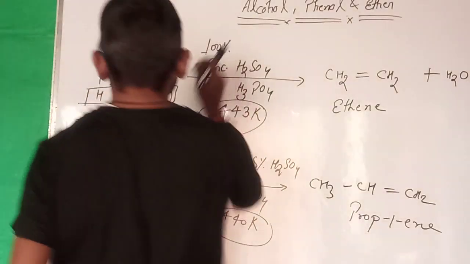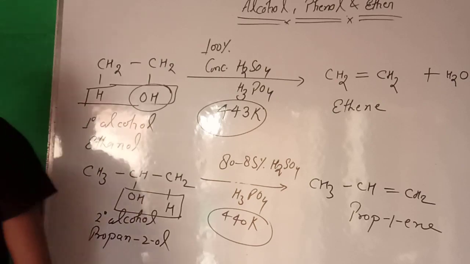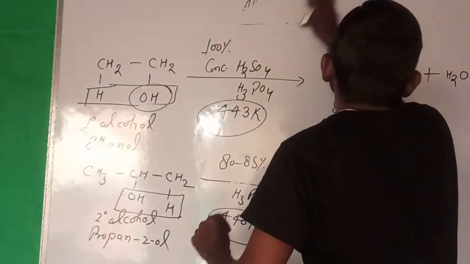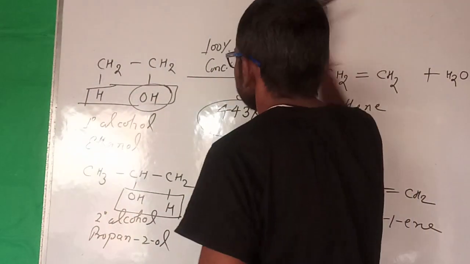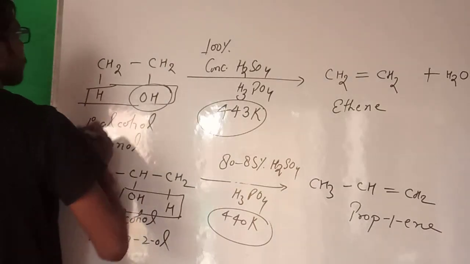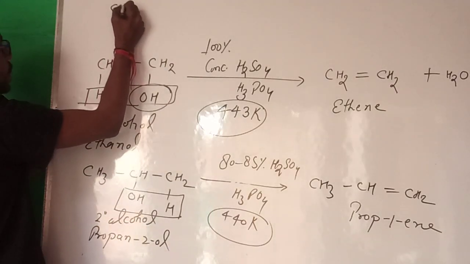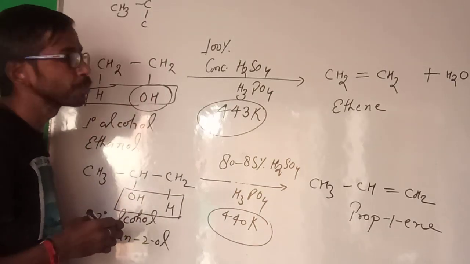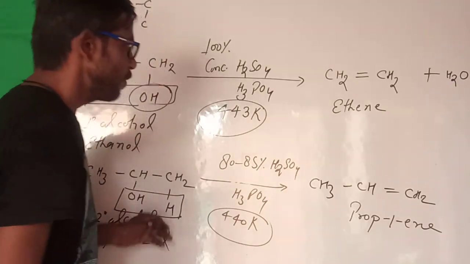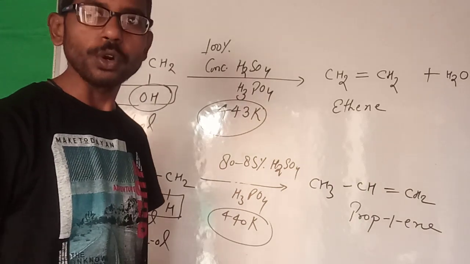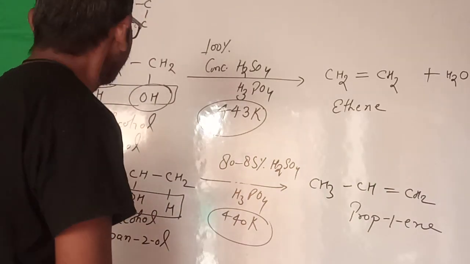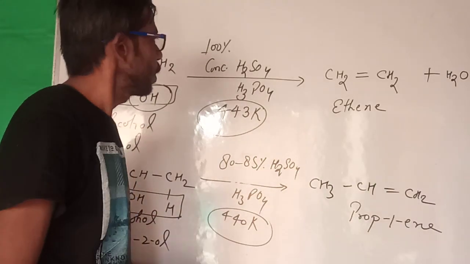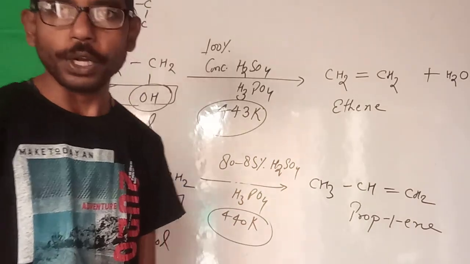If we take 3 degree alcohol, CH3, C. Guys, first you note this down here, or take a screenshot. Then after that we will discuss the third reaction.